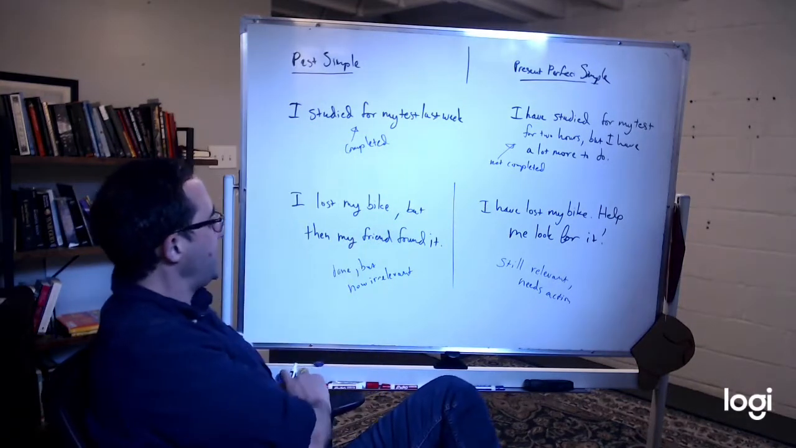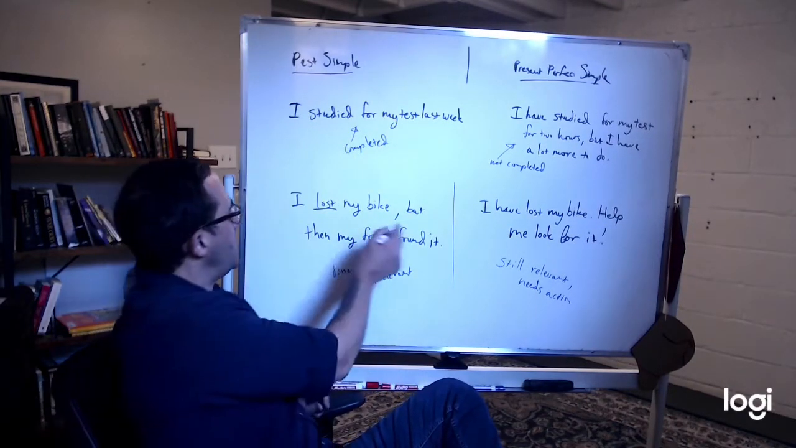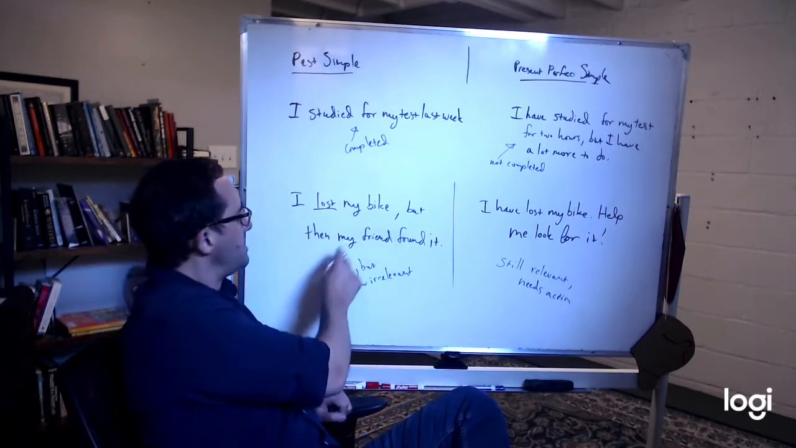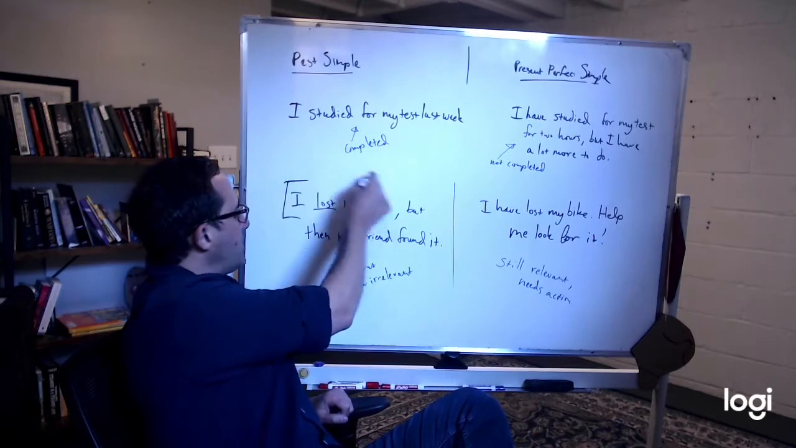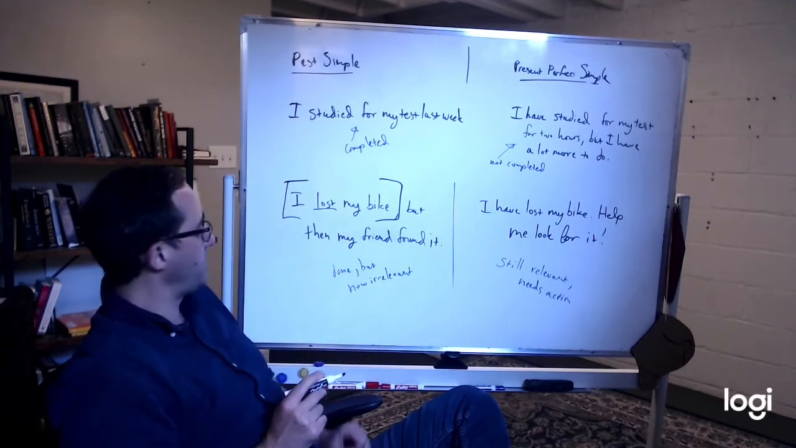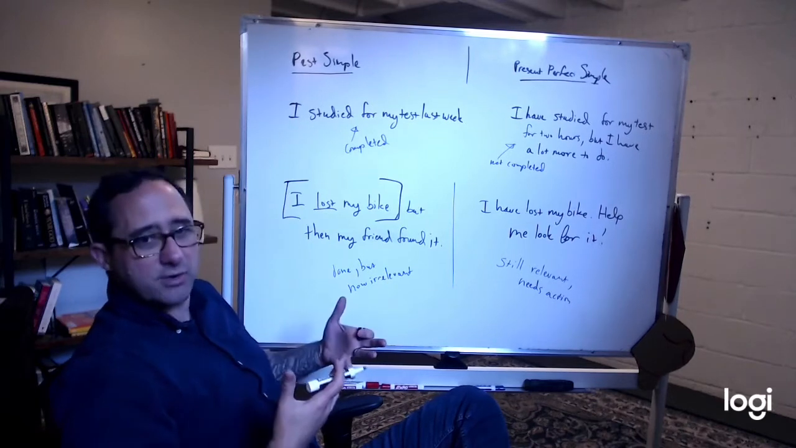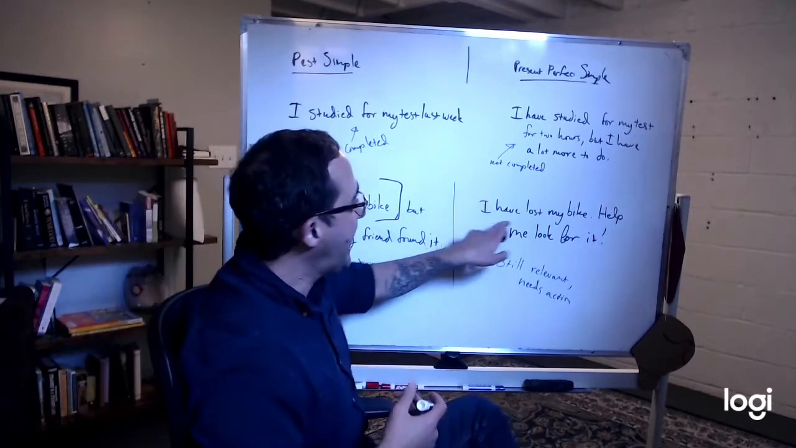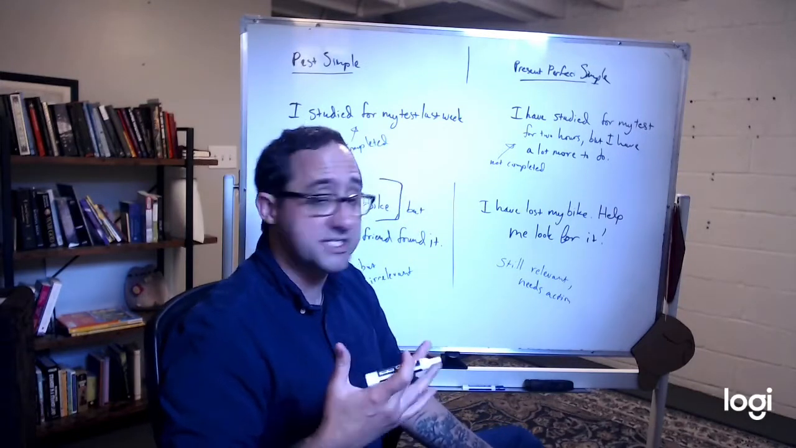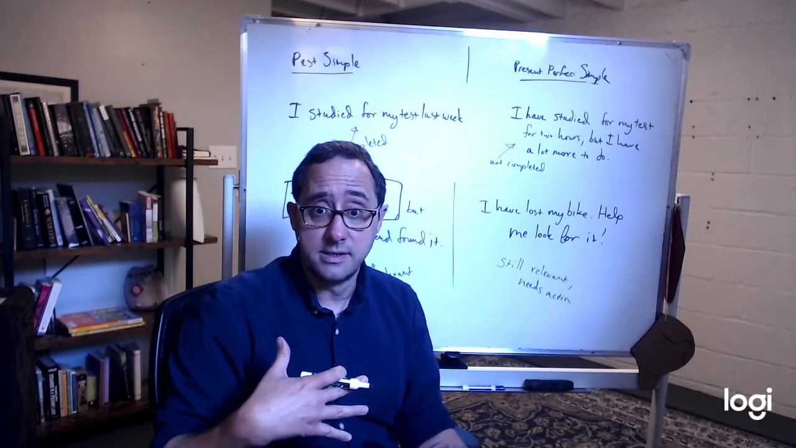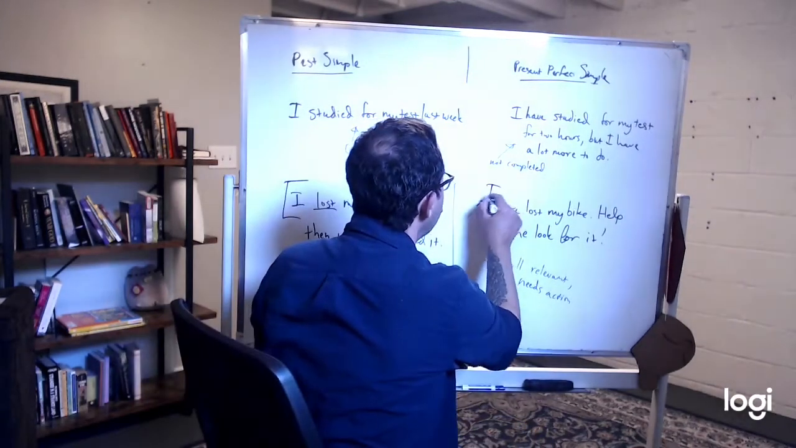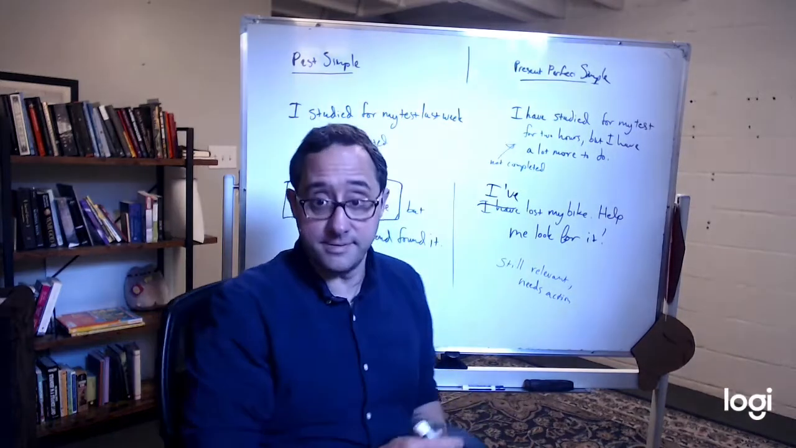I lost my bike, past simple, but then my friend found it. It's done, but it's not relevant anymore, right? I lost my bike, but my friend found it. So I would use past simple here. It's done, but it's now irrelevant. I have lost my bike. It's still relevant. I have lost my bike. Help me look for it. I've lost my bike. Help me look for it.